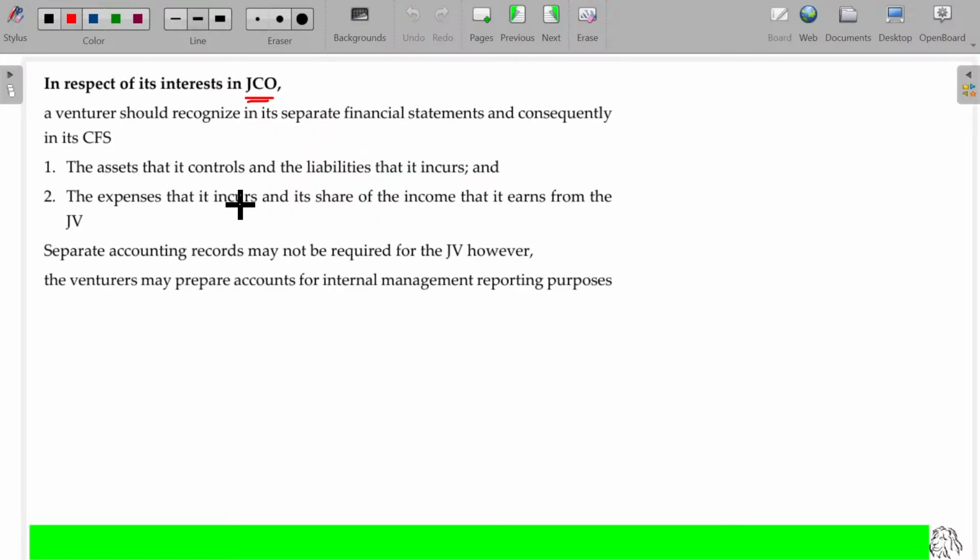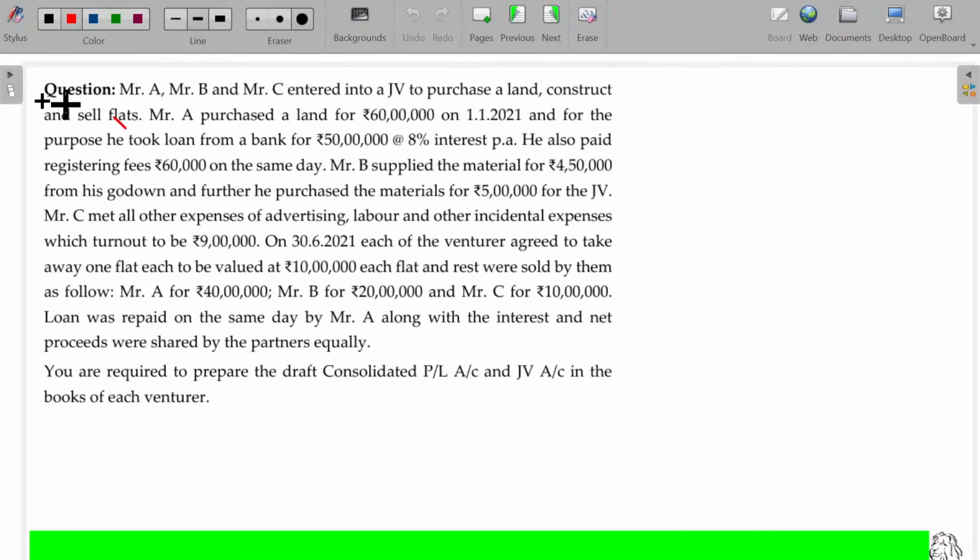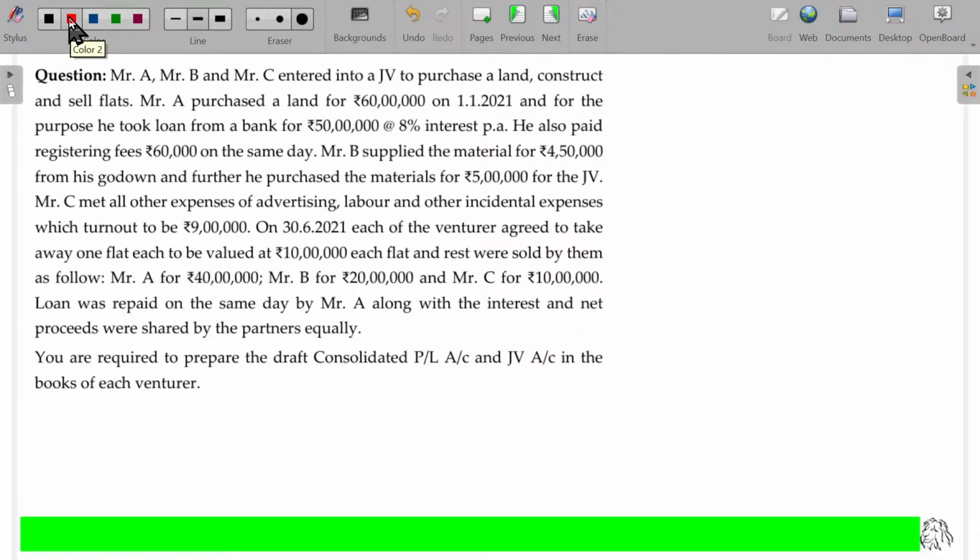Now, before I explain this, let me try to finish up this question. Mr. A, Mr. B, Mr. C entered into a joint venture to purchase a land, construct, and sell flats. So, A, B, C plan to have an operation only for a temporary period.